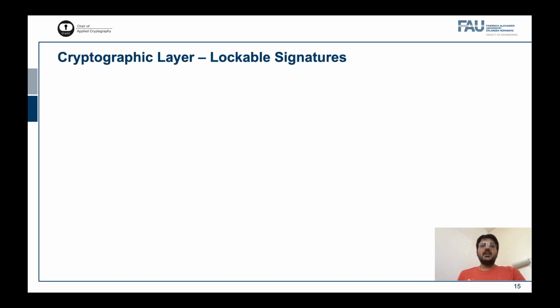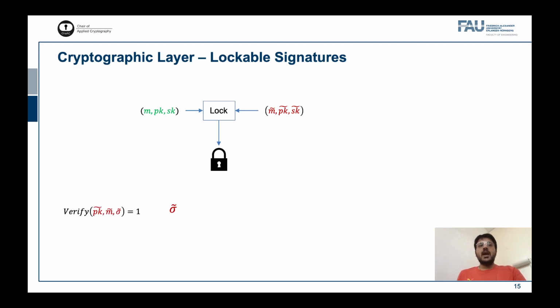At the cryptographic layer, we introduce a new tool that we call Lockable Signatures. We describe this tool now. We have two message key tuples. Both the tuples are input into a lock algorithm that outputs a lock. A signature sigma tilde that is valid on the message m tilde and the lock can be input into an unlock algorithm that outputs a signature sigma that is valid on the message m. We refer to sigma tilde as the locking signature and to sigma as the locked signature.